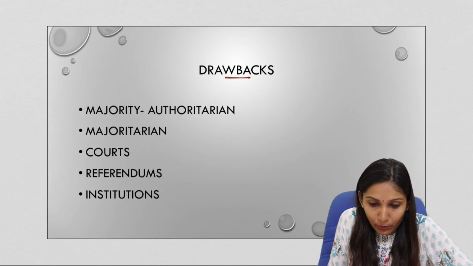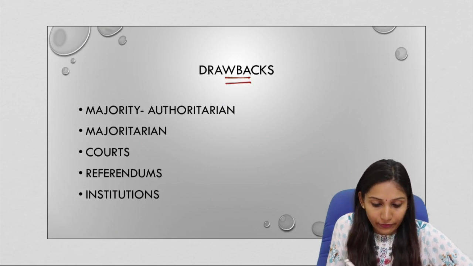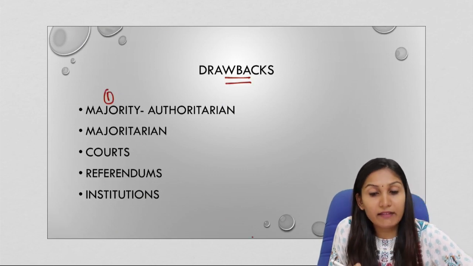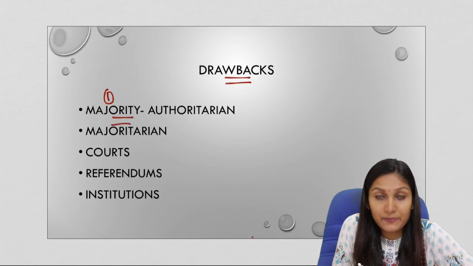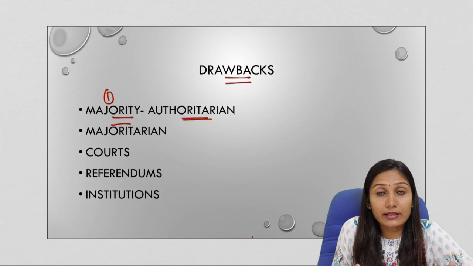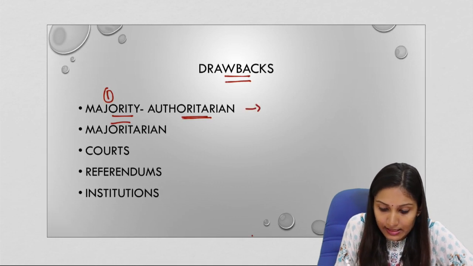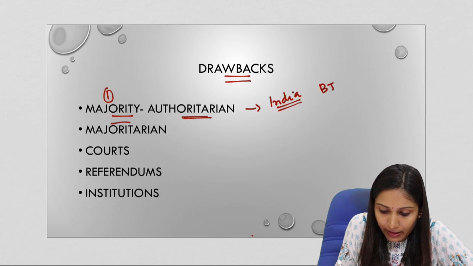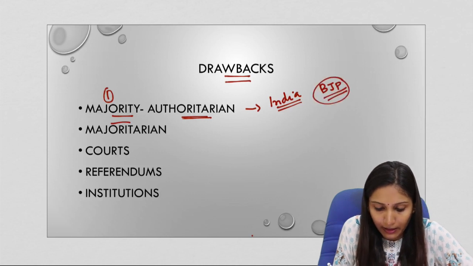Now let us come to the drawbacks of democracy. The first one: a democratic government with a majority, especially a large majority, can become authoritarian or a dictatorial one. Now let us take the case of India. The BJP or the Bharatiya Janata Party has a majority in the parliament.